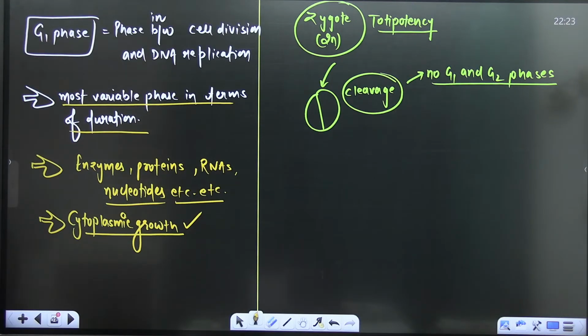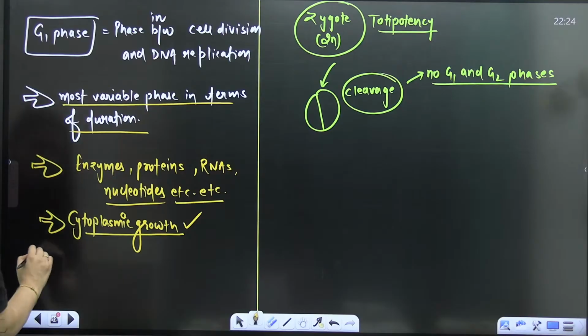Right, students? We can say that. Why? Because this is actually happening here. Are you getting my point? So any doubt? So cytoplasmic growth is there. Your enzymes, your proteins, your RNAs, nucleotides, whatever is required for the next substage. Everything, my dear students, everything will be synthesized here. Are you getting my point?